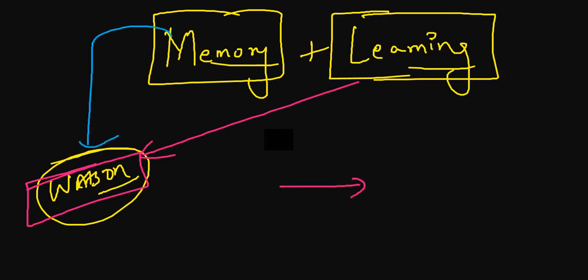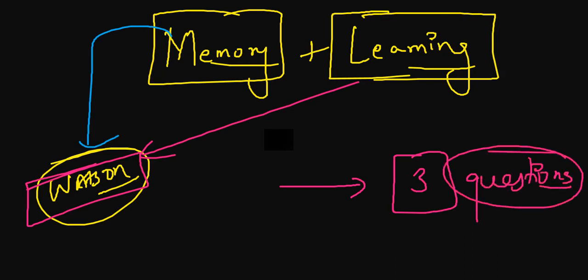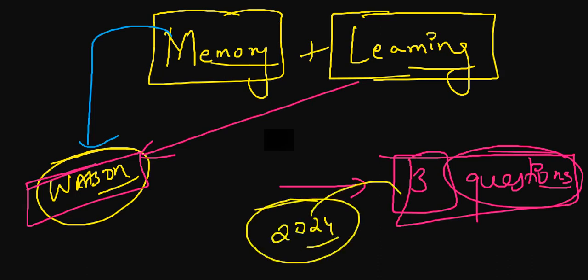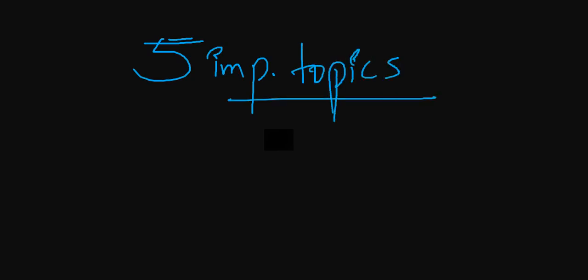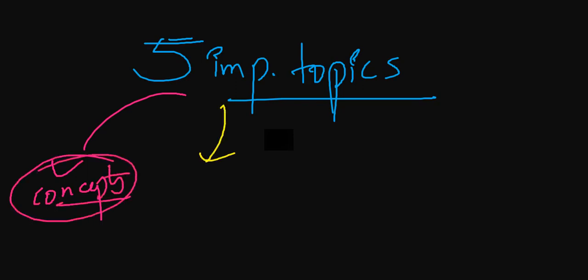Plus, in the upcoming videos we'll look at the three questions or three theories that are very important from the point of view of this June 2024 examination. Every year this examination will happen and these questions will be repeated again and again. So from this video, the outcome is that if you are giving this examination in this attempt or the next attempt, make sure that you do not miss these 5 important topics, the concept behind them, the facts behind them and the applied questions on them. You can't miss.